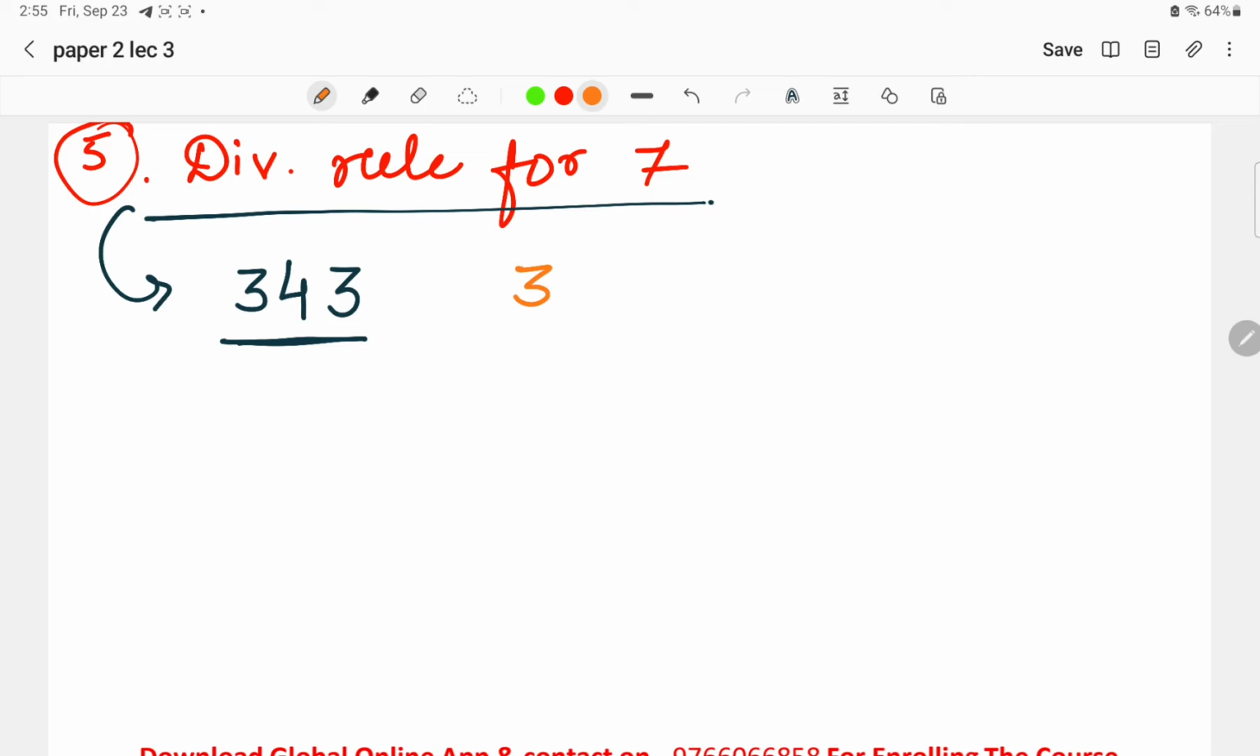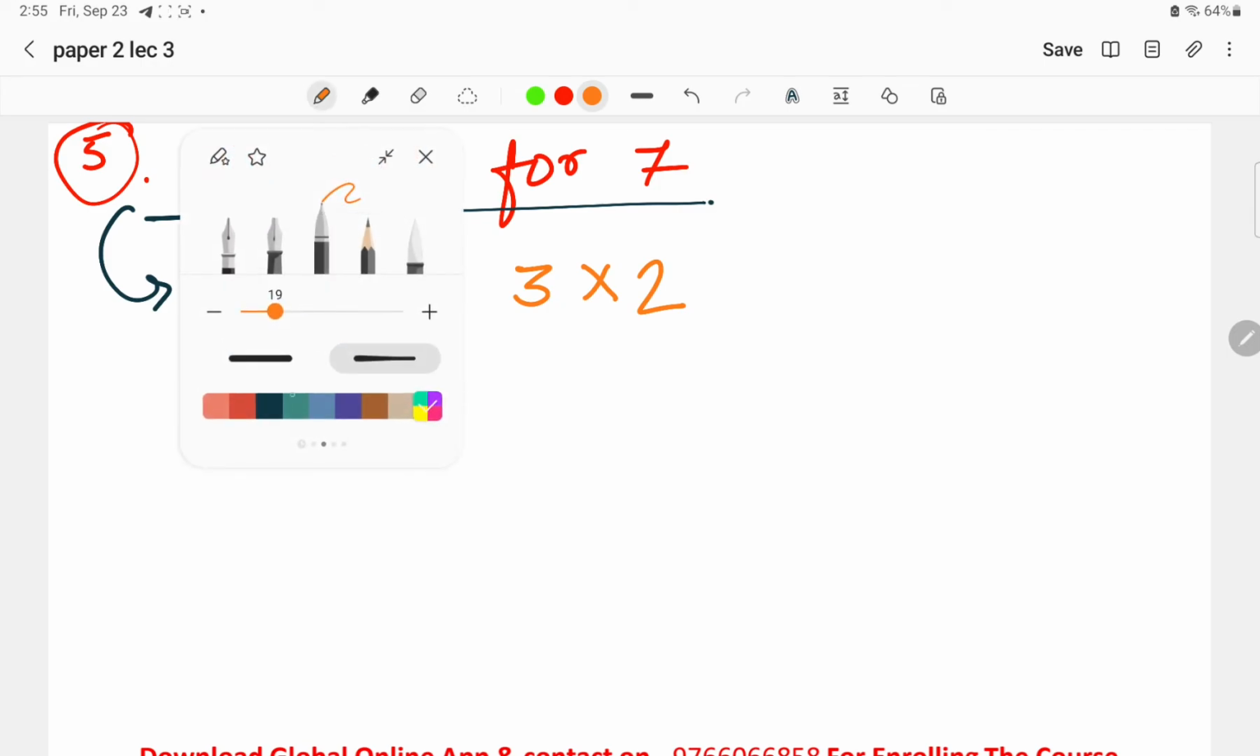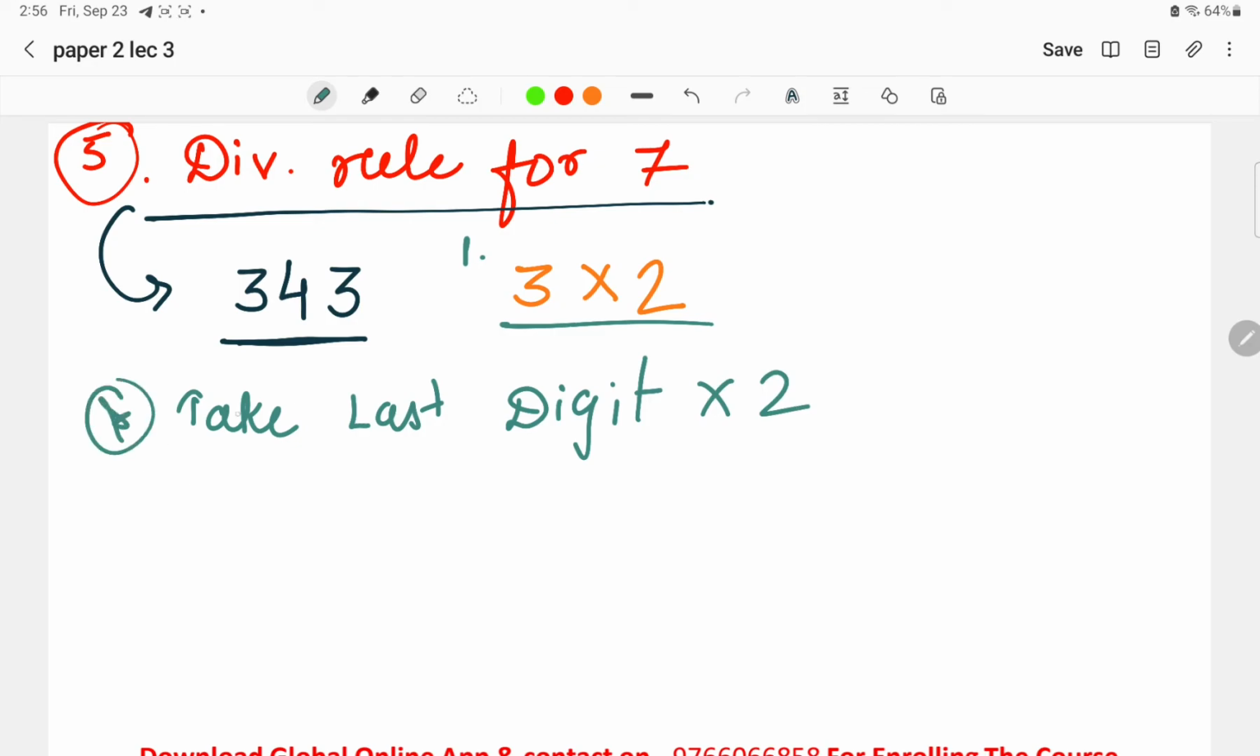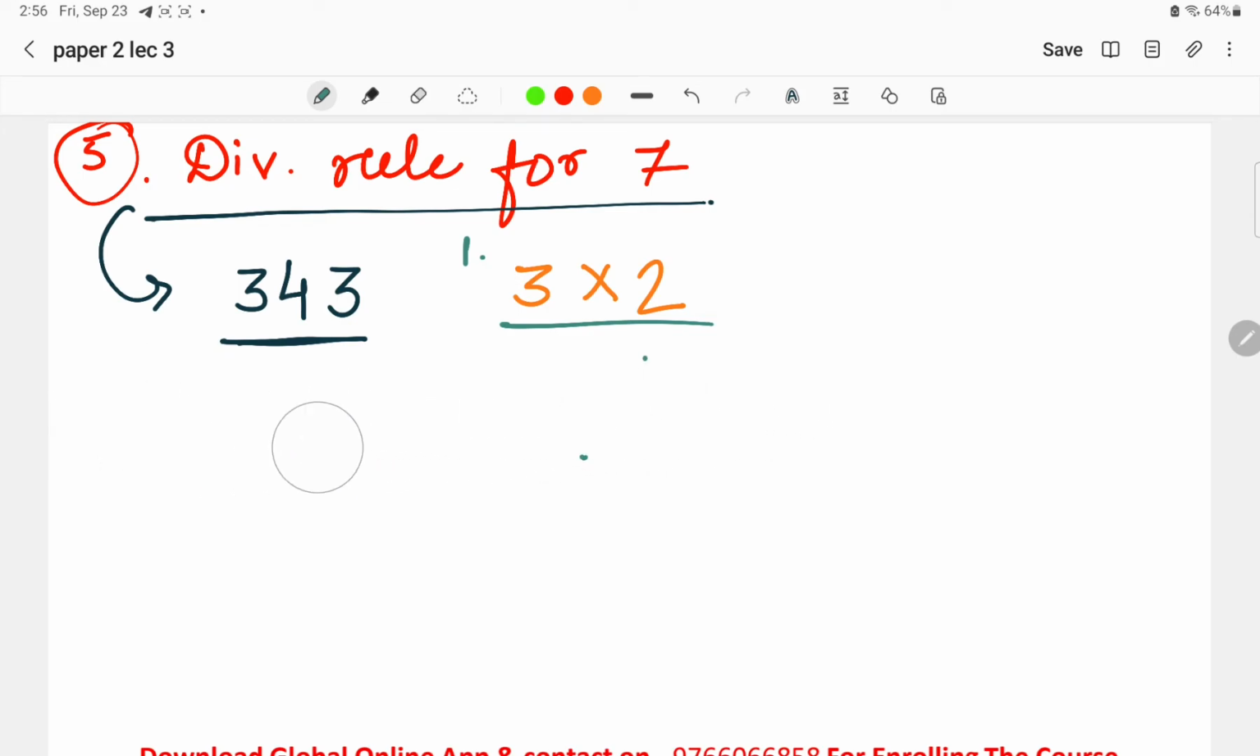We have to multiply this 3 by 2. This is the very first rule. What we have to do is take the last digit and multiply it by 2. This is the first rule that we have to follow. Okay, note this one. Take the last digit and multiply it by 2. Okay, we have done it.